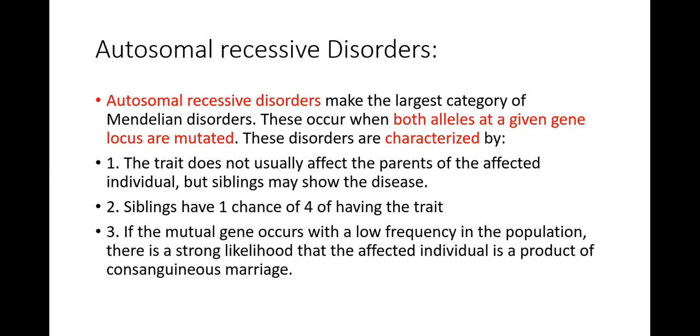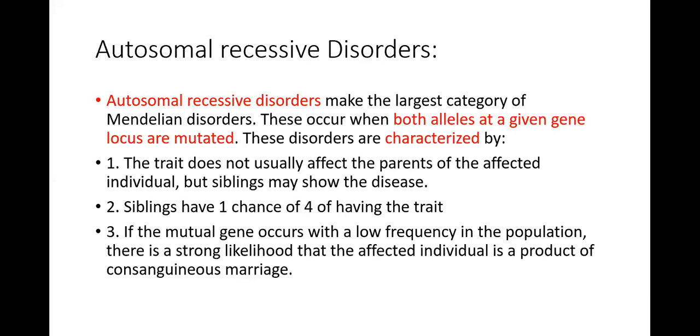and these are characterized by parents having the trait, but the child is born with the disease. Siblings may show the disease. Siblings have one chance in four of having the trait. If the mutant gene occurs with a low frequency in the population, there is a strong likelihood that the affected individual is a product of consanguineous marriage or close cousin marriage.